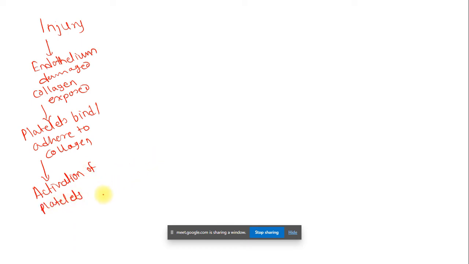As platelets get activated, they will release serotonin, and this serotonin will cause vasoconstriction.